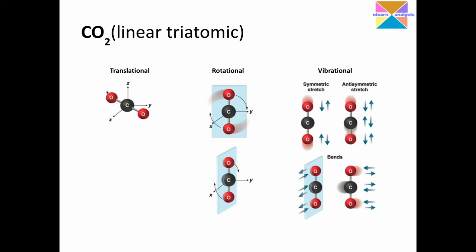So if you see, again, 3 degrees of translational motion, 2 degrees of rotational motion, and 4 degrees of vibrational motion. The same understanding for nitrogen applies to this carbon dioxide for translational and rotational. But let me explain these fundamental vibrations. The first we have symmetric, and the second we have asymmetric stretch. We talk about stretch and bend as 2 different things now.